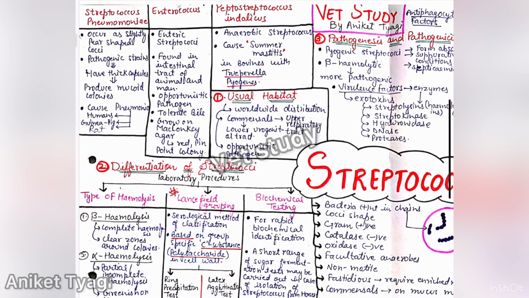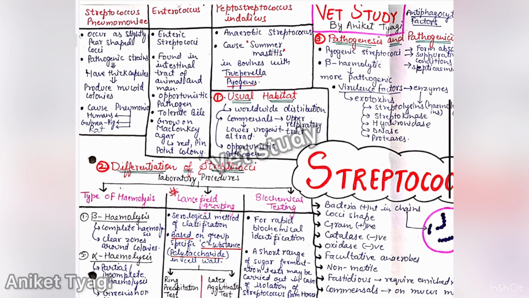After this, they basically cause pneumonia in humans, guinea pigs, and rats. And now we have Enterococcus. Enterococci are enteric streptococci and they are found in the intestinal tract of animals and men. They are also opportunistic pathogens, and the difference between Streptococcus pneumoniae and Enterococcus is that Enterococci can tolerate bile. If they tolerate bile, it means that they can grow on MacConkey agar, and the colonies on MacConkey agar are red and pinpoint in appearance.